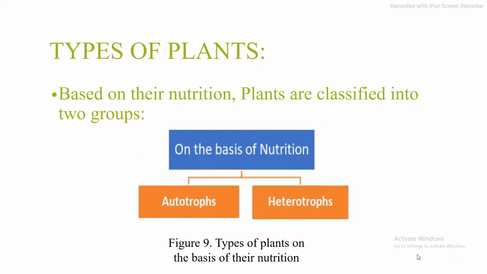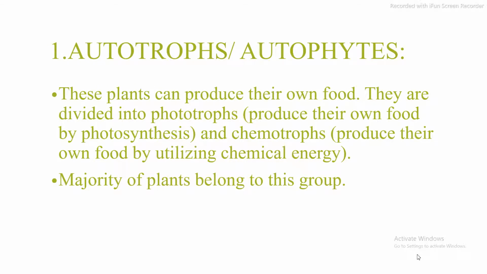Types of plants based on their nutrition. Plants can be classified into two groups. Based on nutrition, plants can be classified as autotrophs and heterotrophs. First of all, I am going to discuss autotrophs, or autophytes. These plants can produce their own food. They are divided into the phototrophs. Phototrophs are the plants that produce their own food